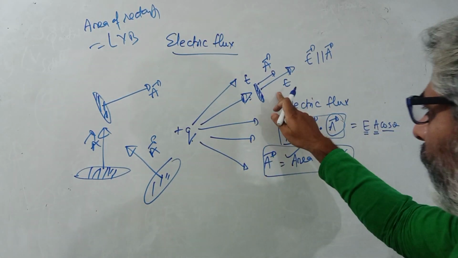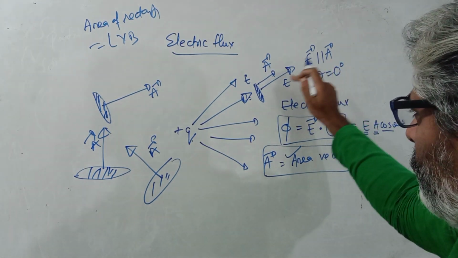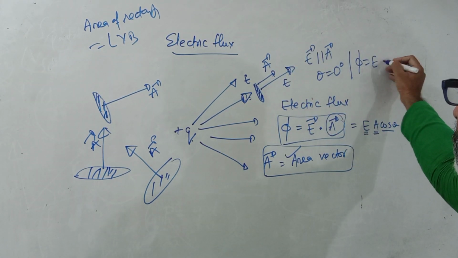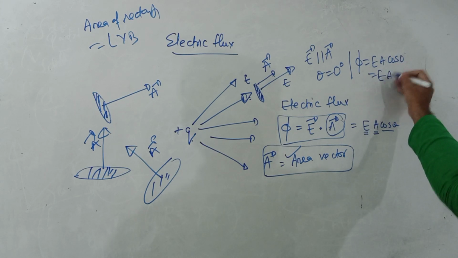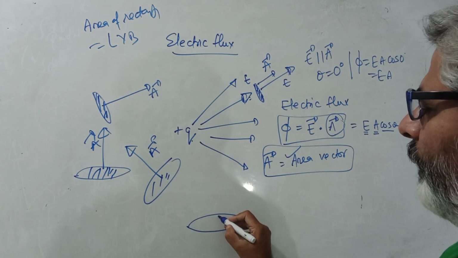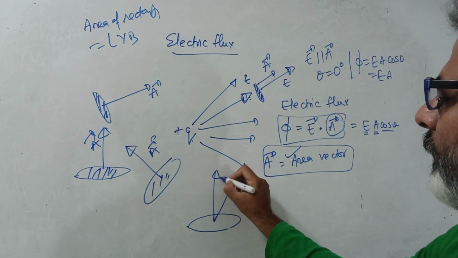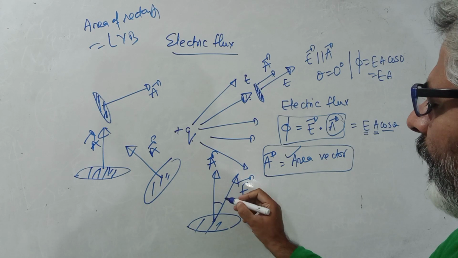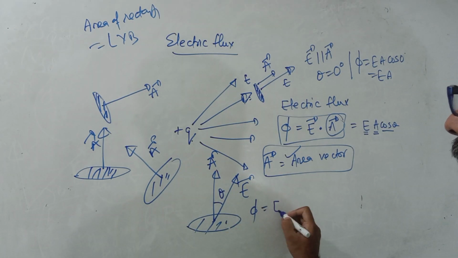So if the angle between E vector and A vector is 0, that is theta equals 0, which means E vector is parallel to A vector, then we can write flux as E into A into cos of 0, which is only EA. Now if you have, let us say, electric field like this and area vector is like this, because it's normal to this, and this angle is, for example, theta, then flux through this area would be equal to EA cos theta.